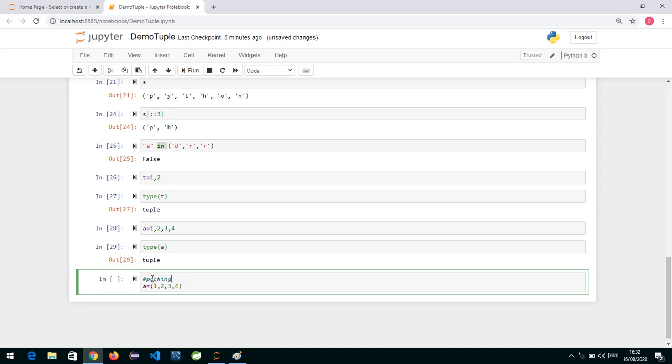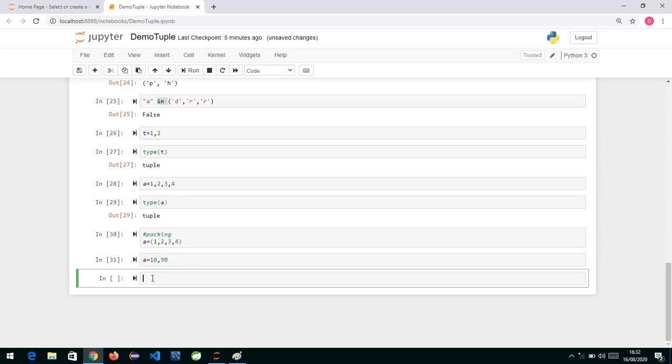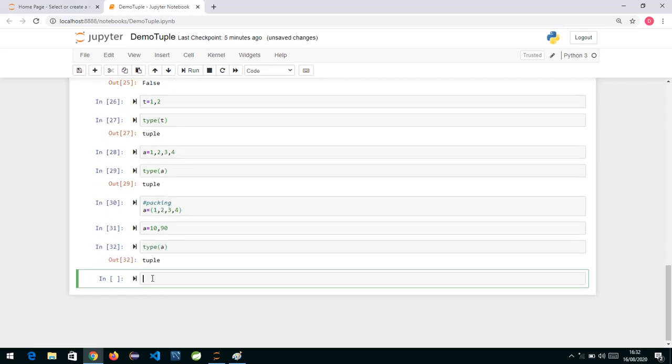So we have a concept called packing and unpacking. Now let's see what unpacking is. Suppose I write A is equal to 10 comma 90. Now what is the type of A? If I ask you, you will say it's a tuple. If we check the type of A, we can see it's a tuple.